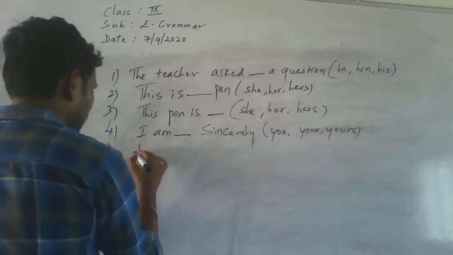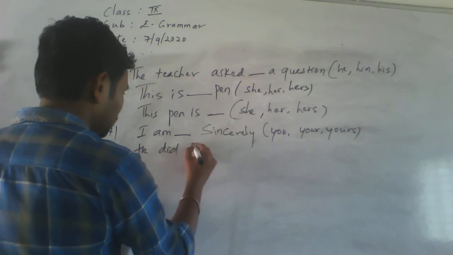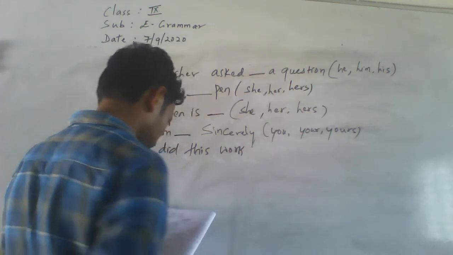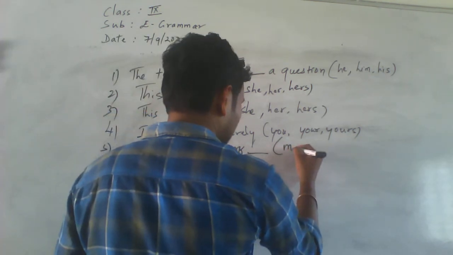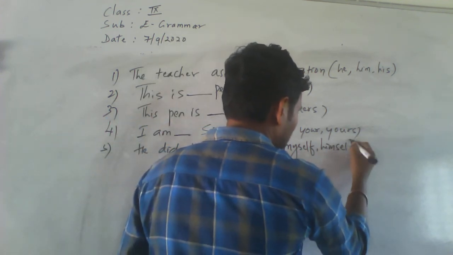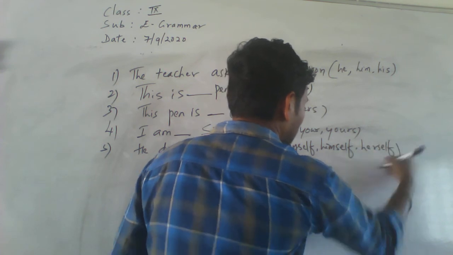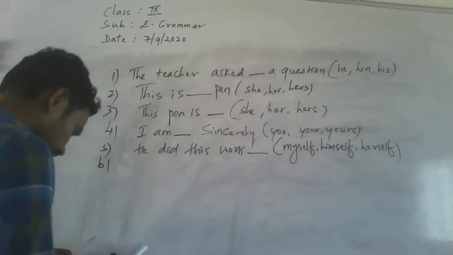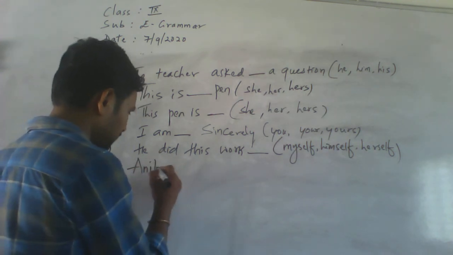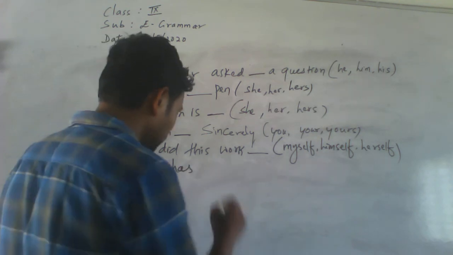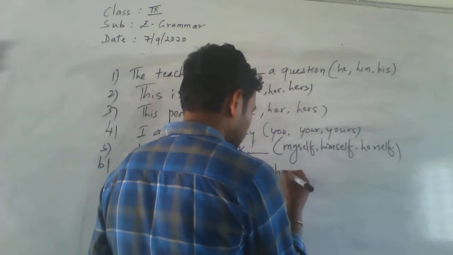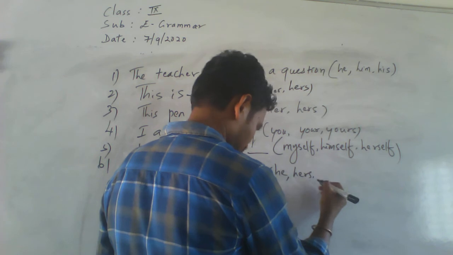Next, he did this work dash, in the bracket: myself, himself, herself. Okay. Then the sixth example: Anita has hurt dash. She, hers, herself.